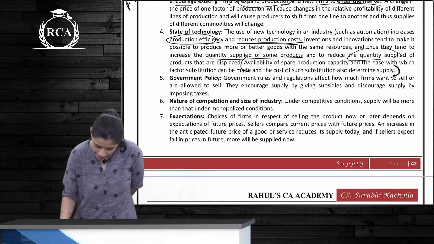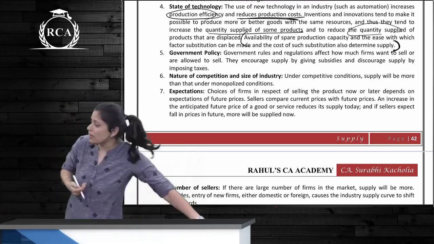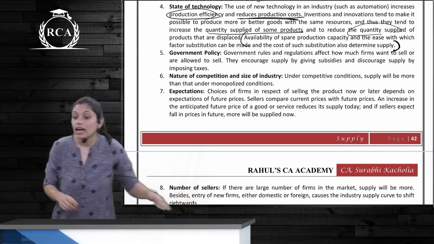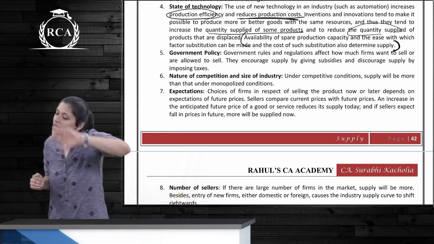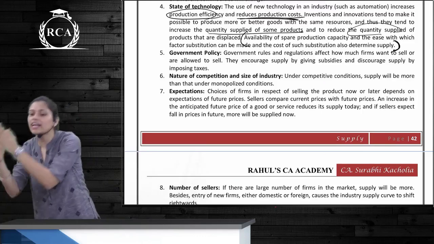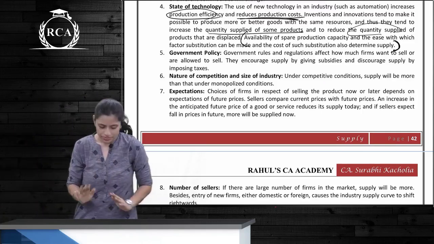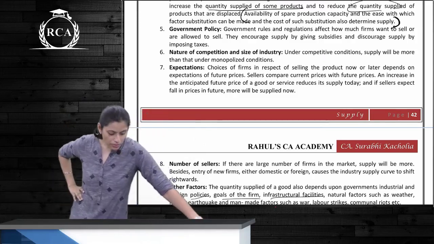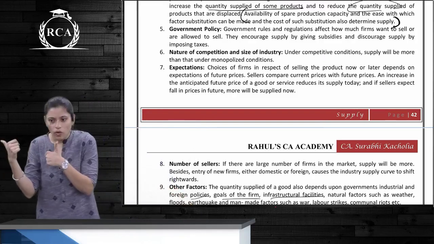Yes. Next, government policy. What is spare production capacity? The utilization of machinery or whatever they are using is not to maximum. There's something spare available that you can increase the production without putting in additional capital. Yes, without putting in additional capital, you can increase your productivity and production. Okay. Government policy, what are we talking about? How much the firm would be allowed, in which scenario, what they can produce, how, what is the taxation, what is the subsidy, all this government decides.